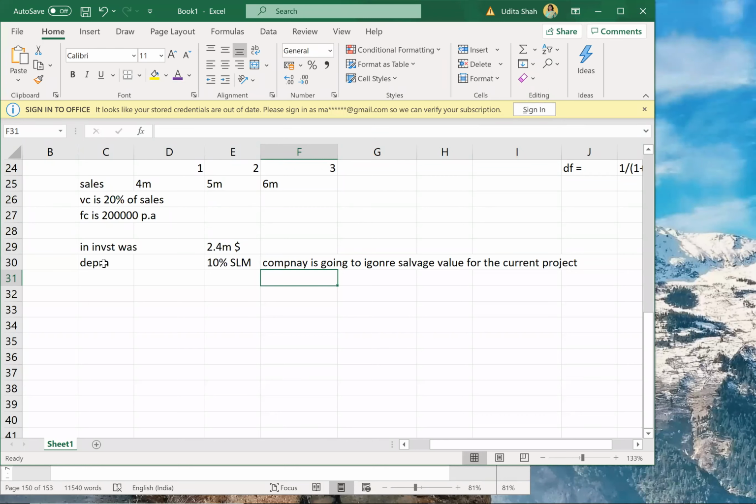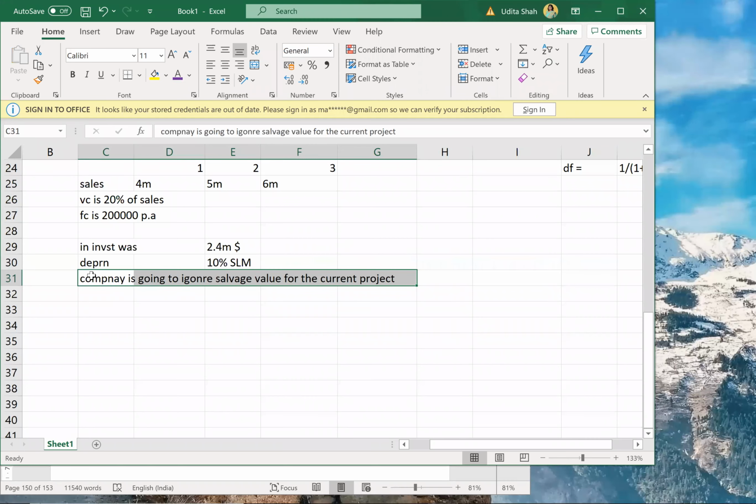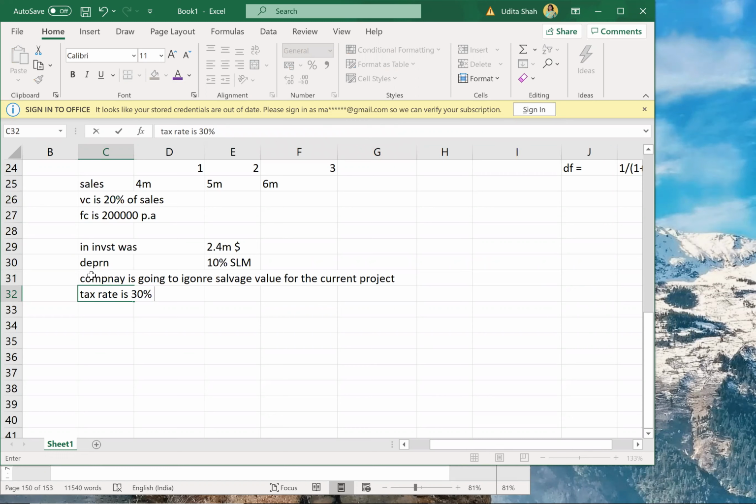So the company is going to ignore the salvage value for the current project. Tax rate is 30%.